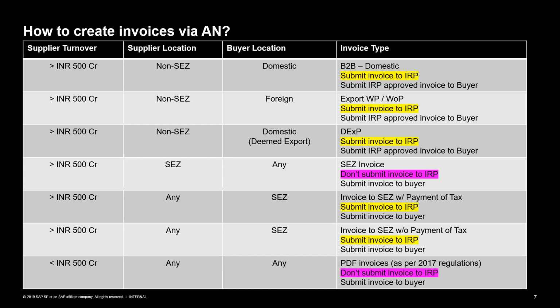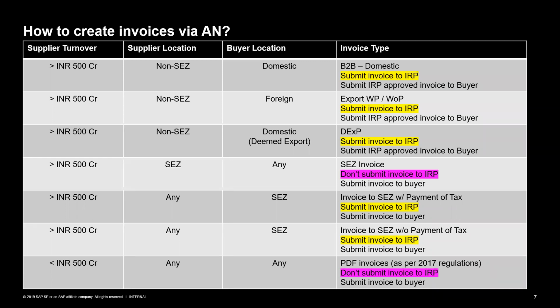I was actually coming to that. You could go to the GST portal also, and you can cancel the invoice from the GST portal. Currently, for a cancellation purpose, in Ariba Network, there is no flow for cancellation to IRP.